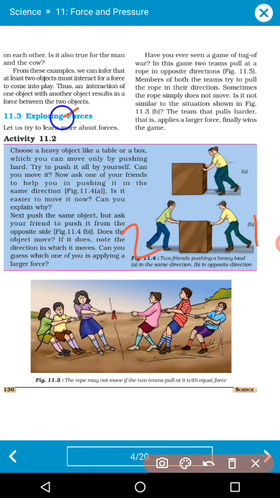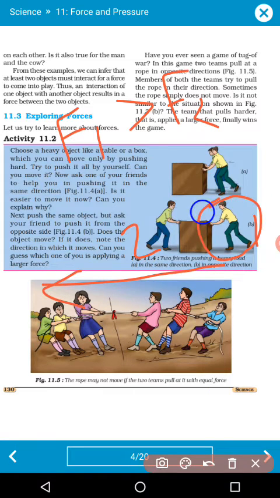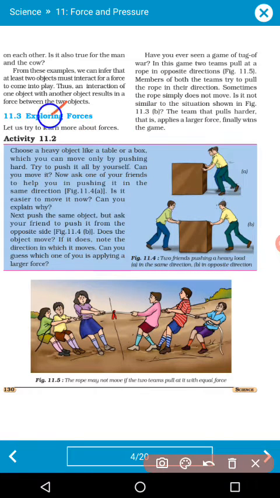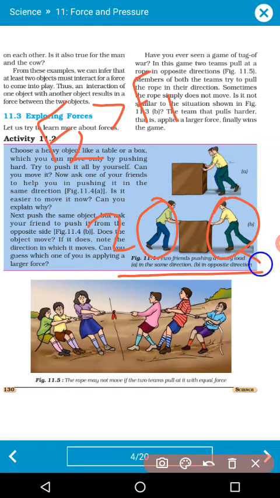If the force applied by person 1 is greater than the force applied by person 2, the block will move in this direction, because person 1 is more powerful and applies a larger force compared to F2. But in the other case, when person 2 applies a force greater than person 1, person 1 is the weaker person, so the block will move in this direction.